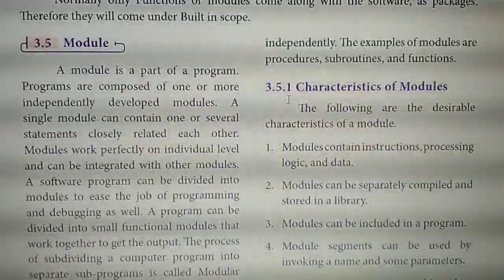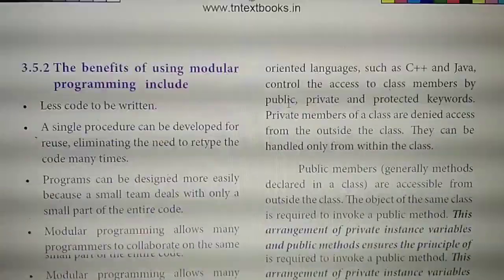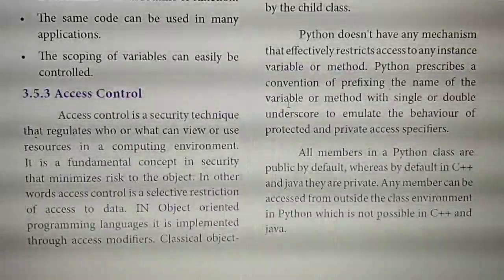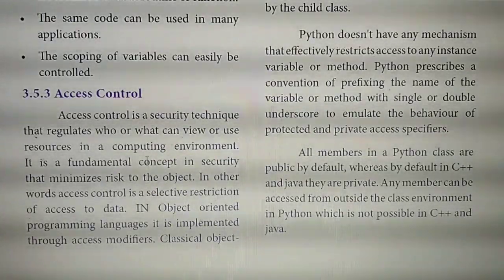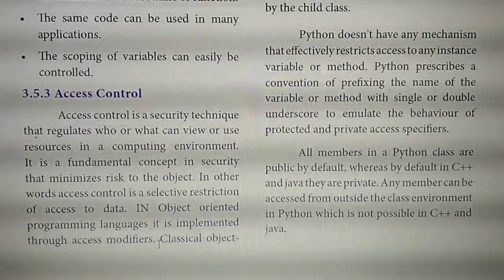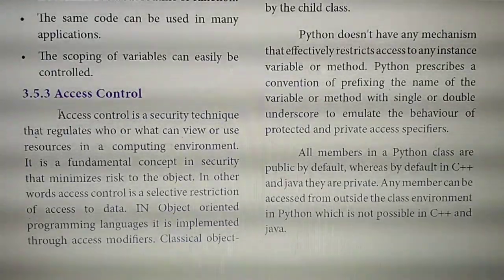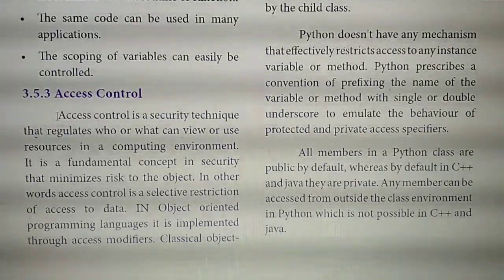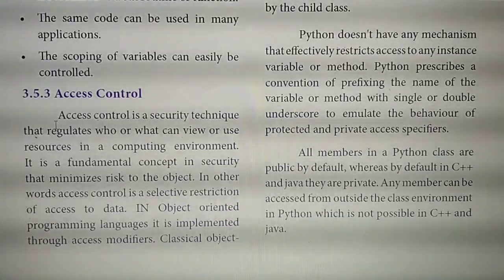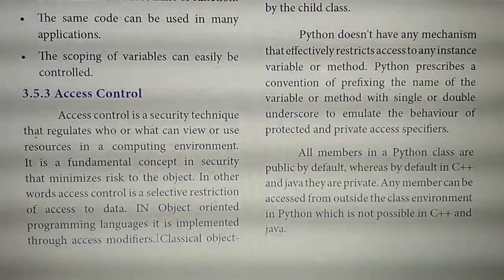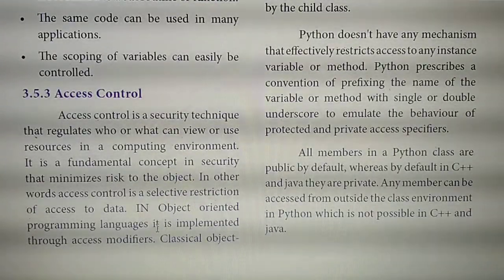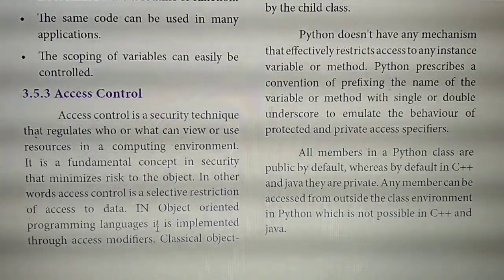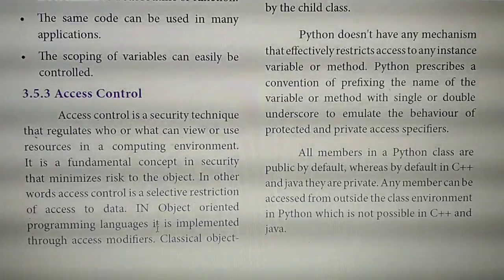Then fourth question, why is access control required? Page number 26, access control. So this first paragraph in full, till modifiers, okay? Access control is a security technique. Page number 26. Starting from here, access control is a security technique, starting from here to till modifiers. Okay? Have you all marked? Then the 3-mark questions are over.